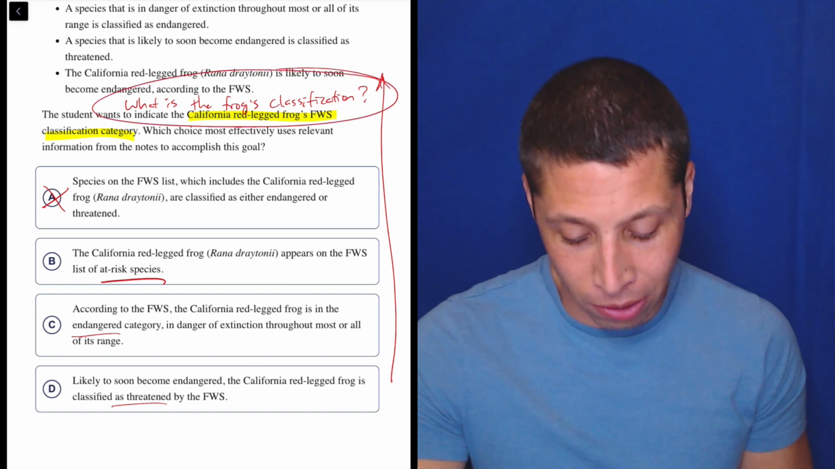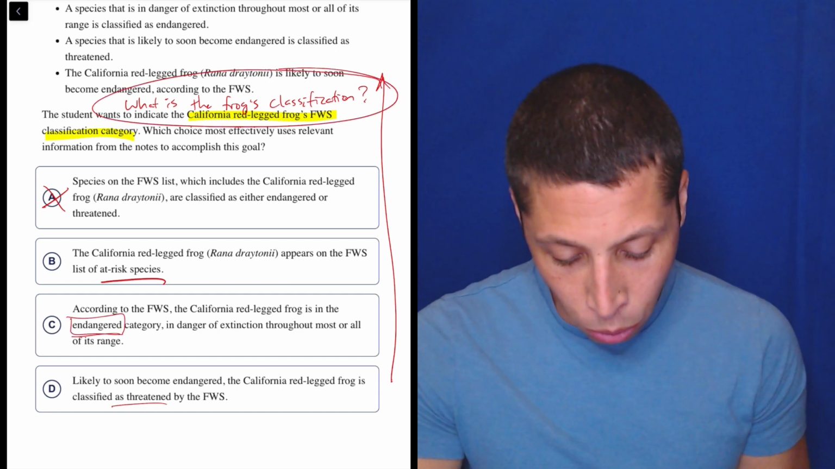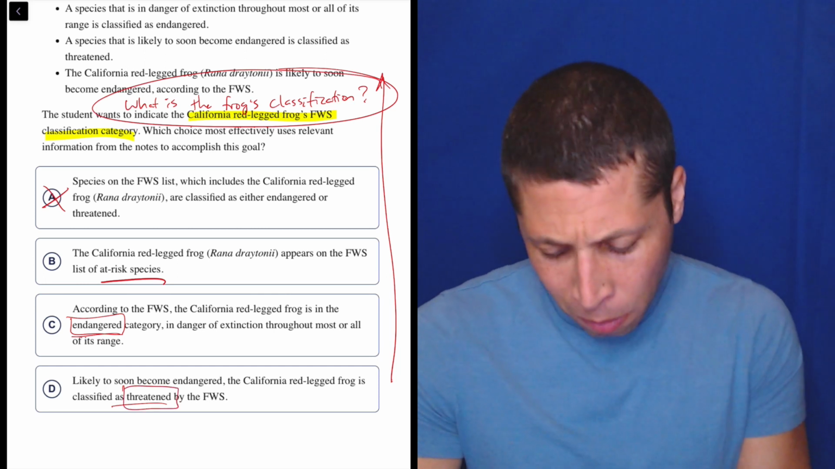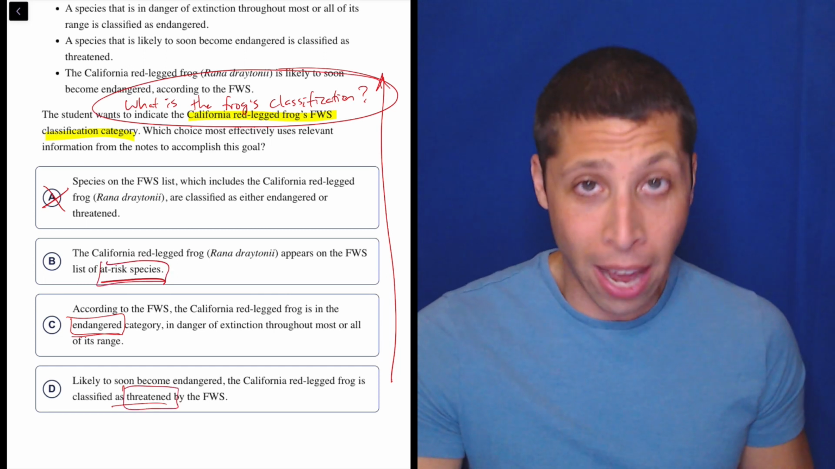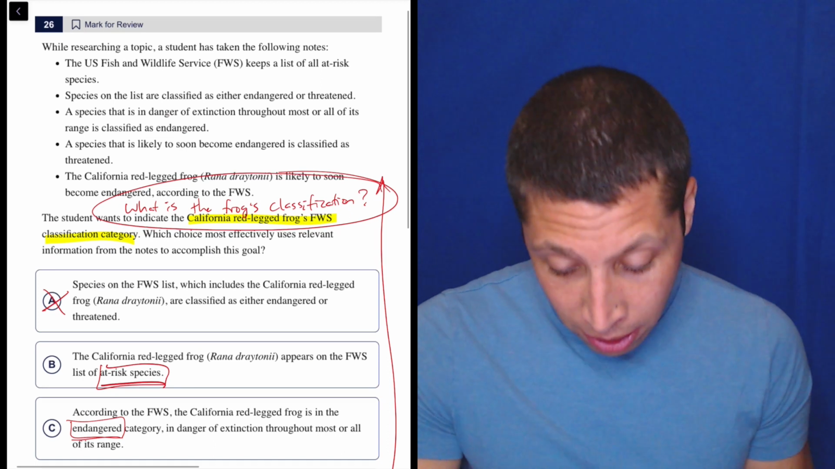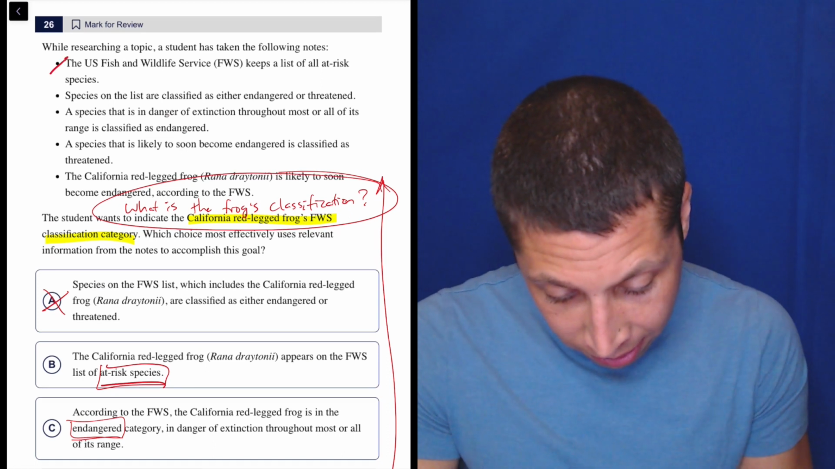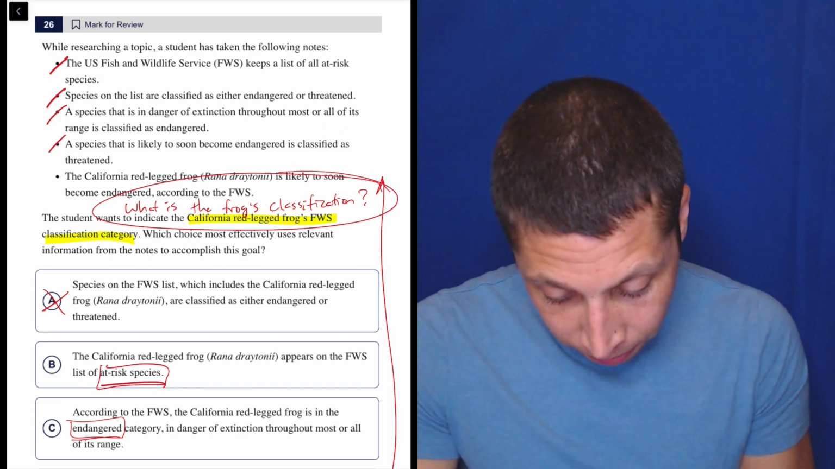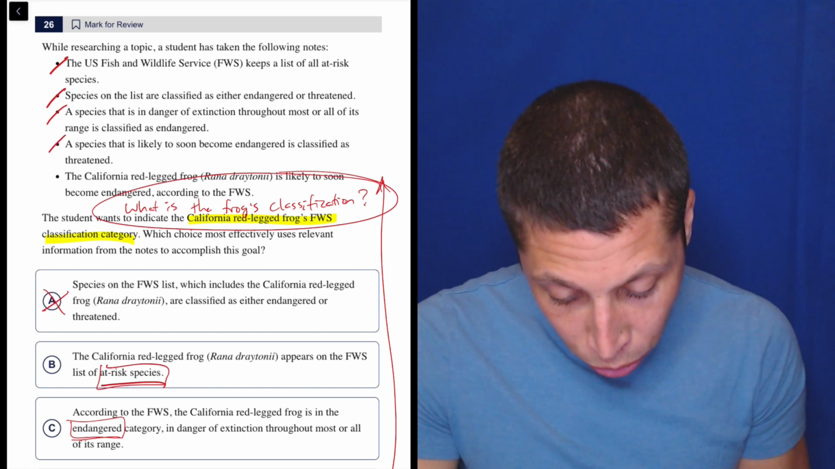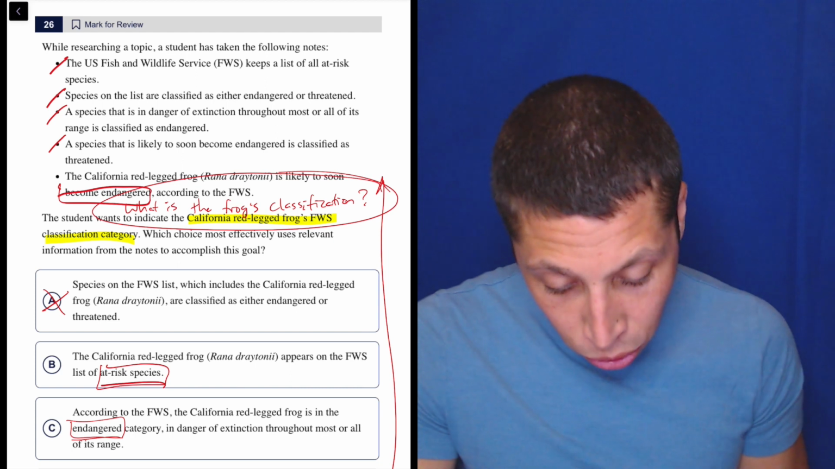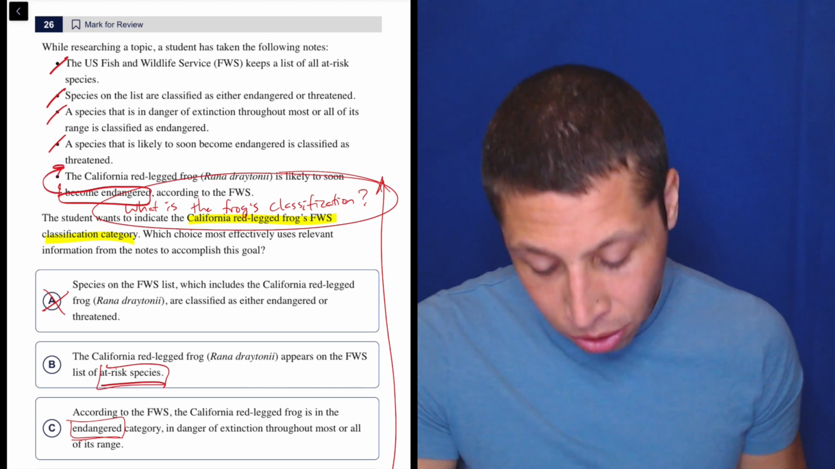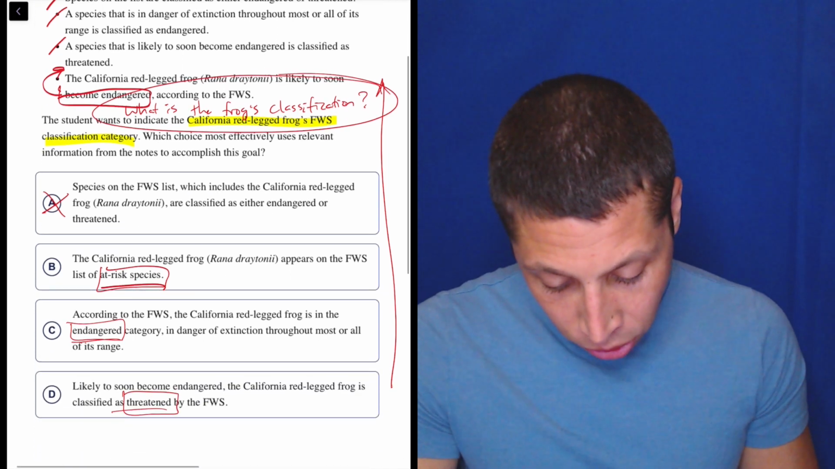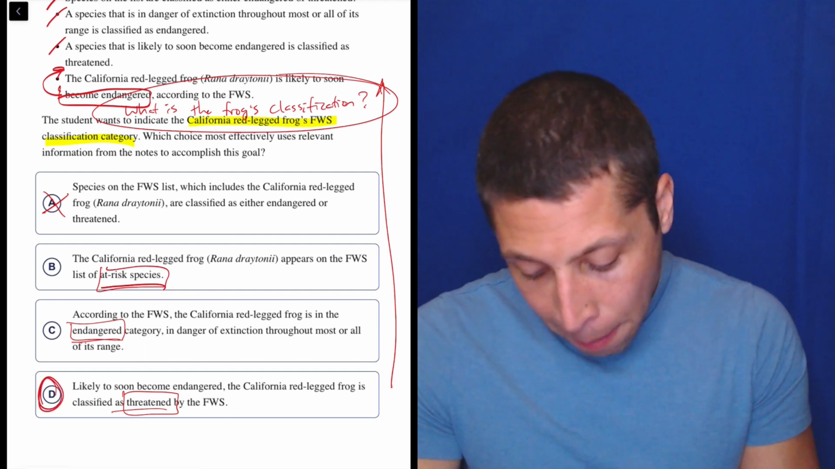But it's okay, because we have a clear thing we need to figure out, right? What is the classification category? Is it endangered? Or is it threatened? Or maybe at risk is a category? I don't know, but that's okay. Let's figure it out. Let's see. It's not this. It's not this. It's not this. Okay, California red-legged frog is likely soon to become endangered. So soon to become endangered is classified as threatened. So this is really sneaky. That makes it D.